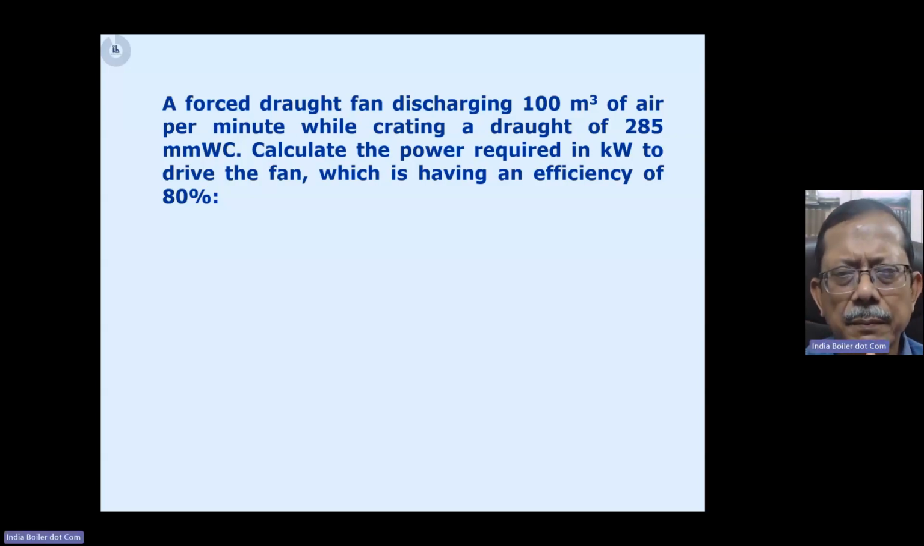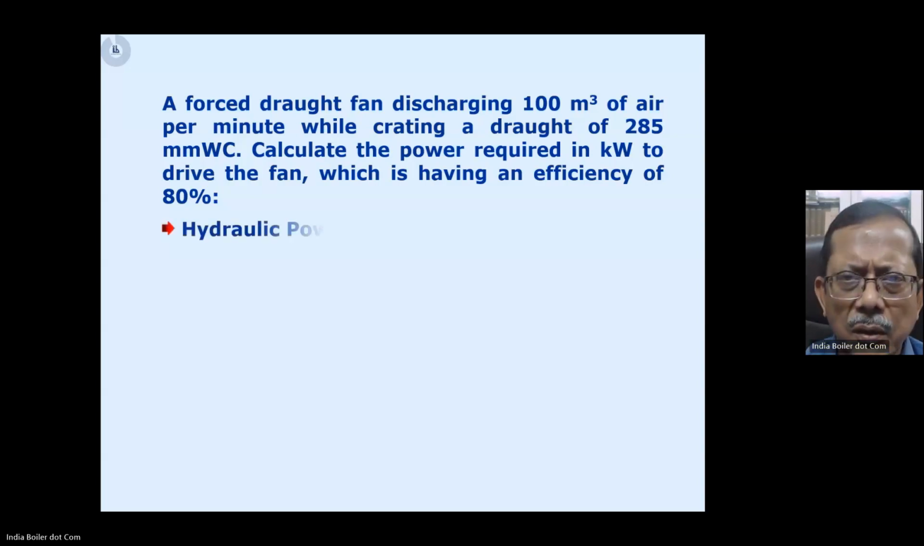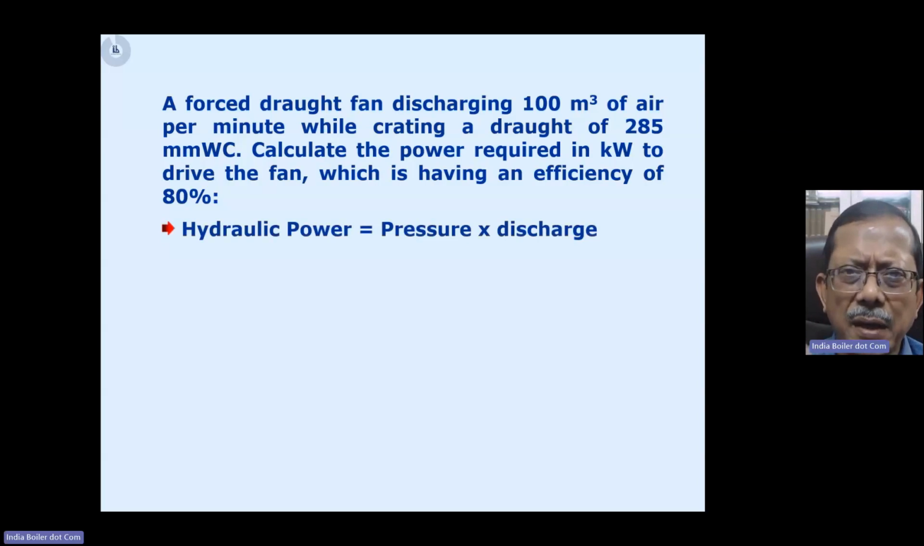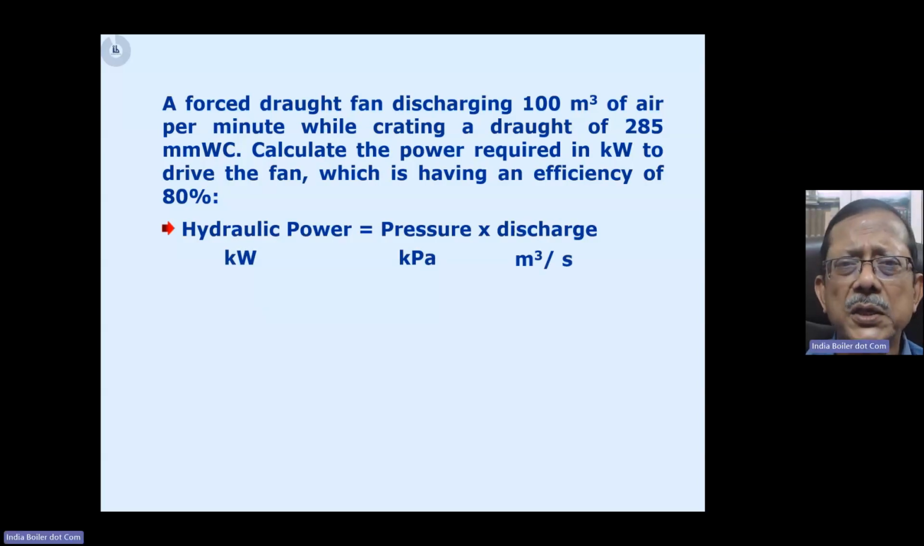So yes, basic things you need to know: how to calculate the power of a fan. One simple understanding is that the hydraulic power at the fan outlet can be calculated by just multiplication of the pressure into discharge, the pressure against which the fan is discharging and the discharge. And you also need to know the units, right? So in order to find out the hydraulic power in kilowatt, you need to calculate the pressure in kilopascal and the discharge in meter cube per second.